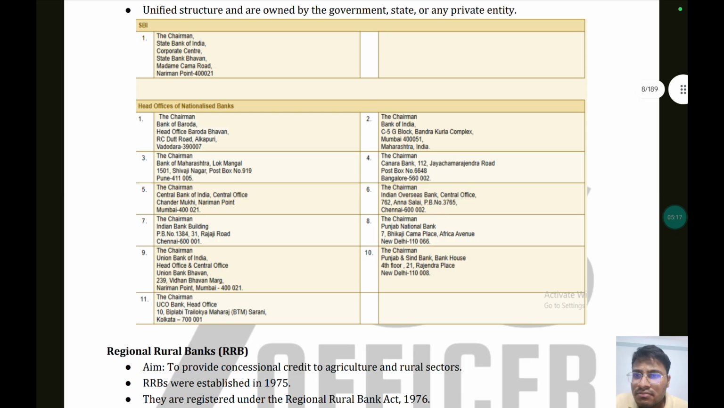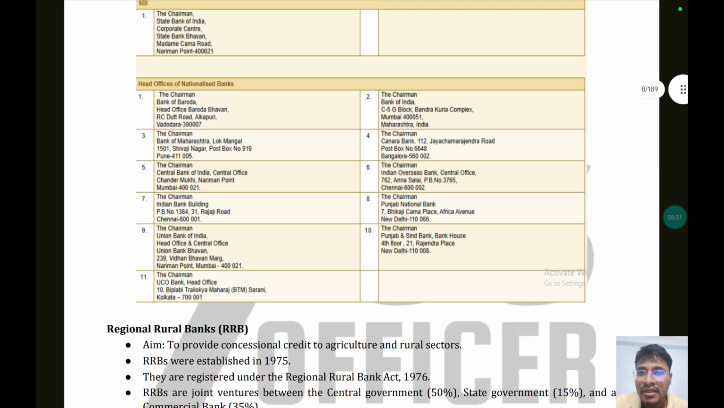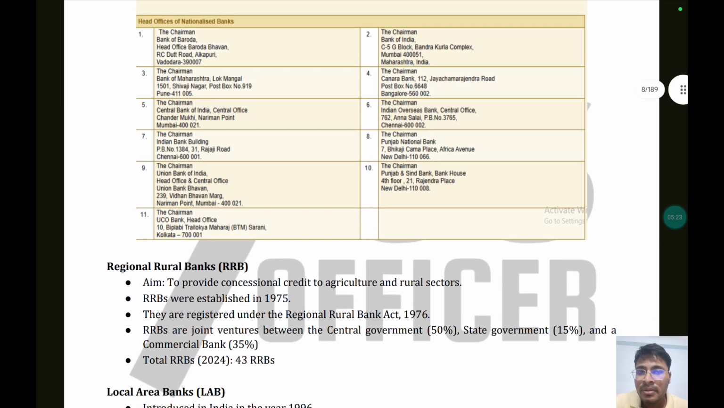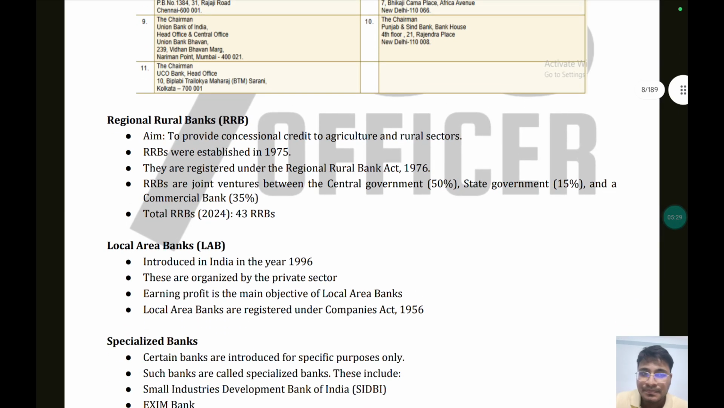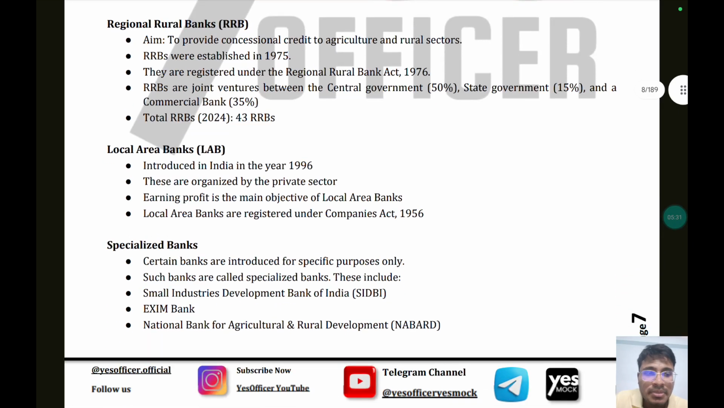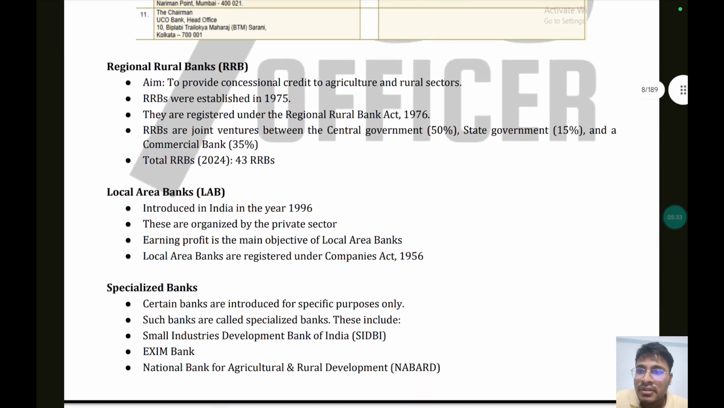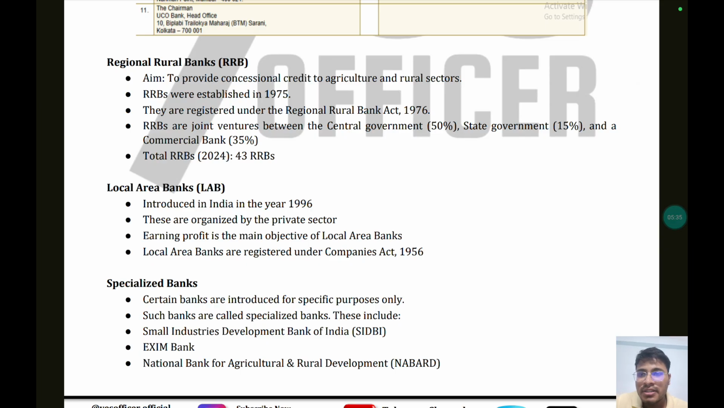So these are the locations or head offices of various banks, SBI and other banks also. So this you have to remember. You can remember their headquarters. It also comes in exams. So let's keep it till here only, and from RRBs we will study in the next video.